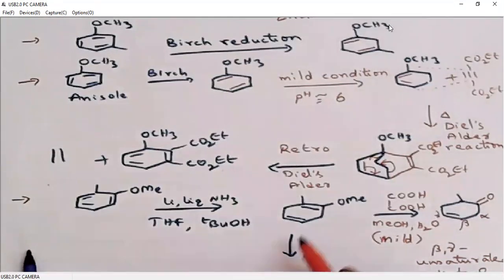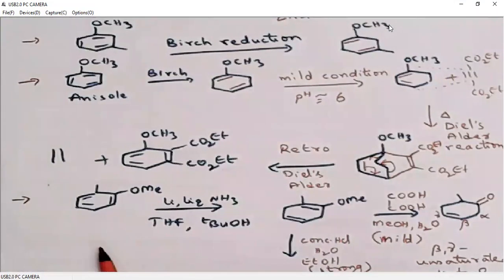Similarly, this intermediate can also be explored under strong acidic conditions. Under strong acidic conditions, of course, the vinyl methyl ether will undergo hydrolysis, so it generates a ketone.